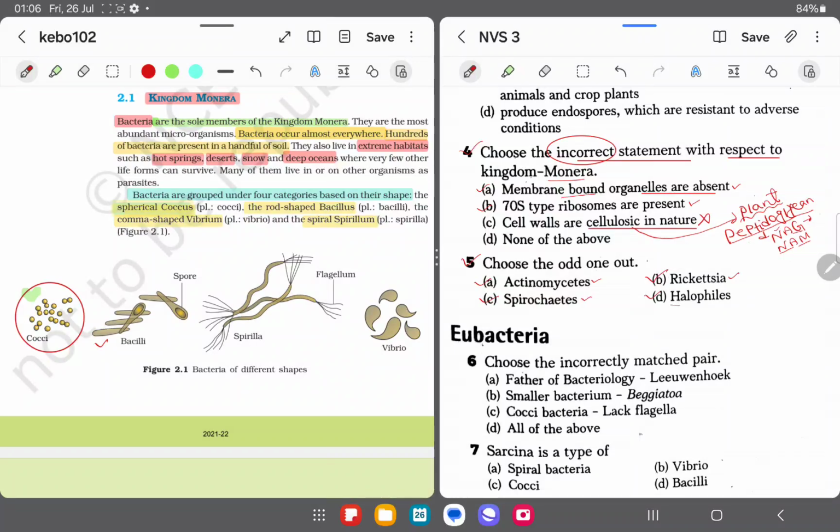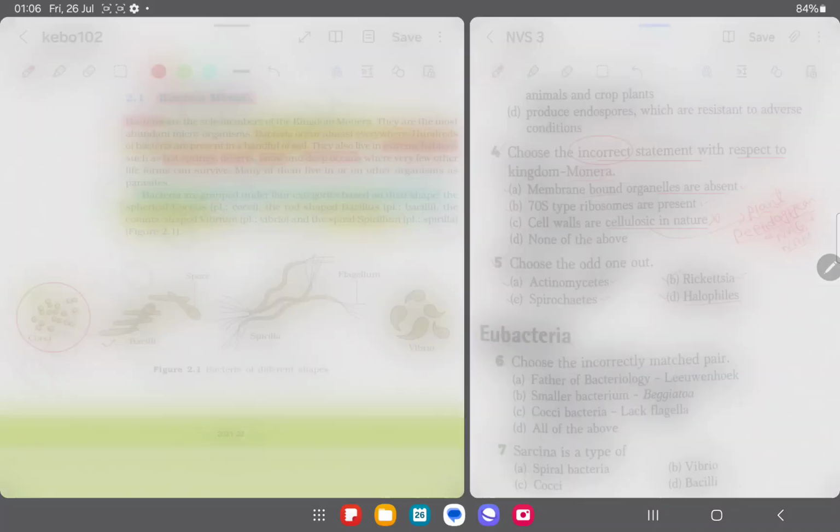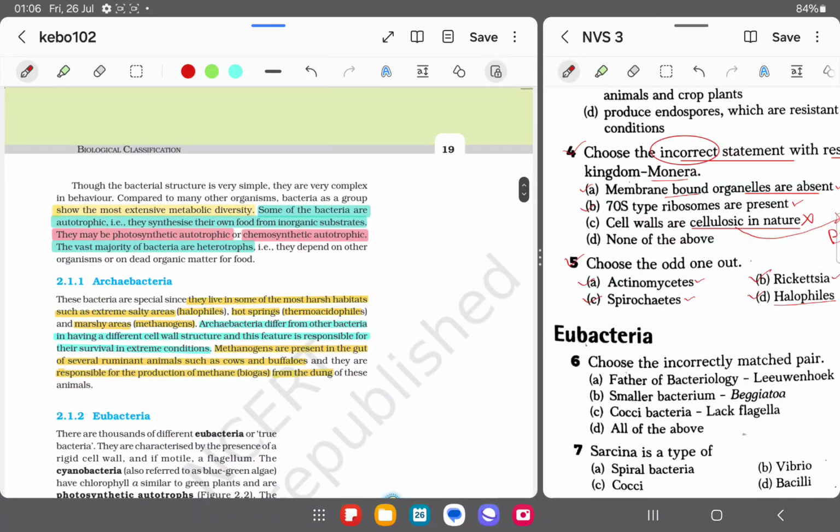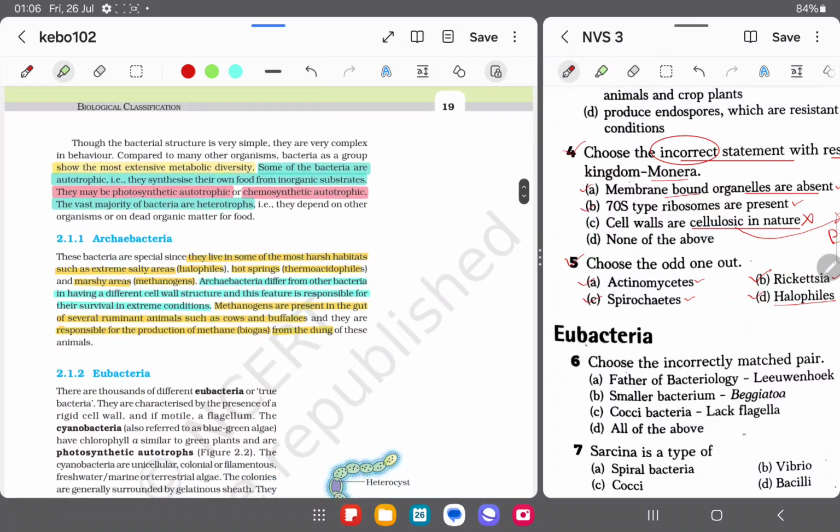And here you can see halophiles. Now if you see the NCERT, it is given there under archaebacteria, that these bacteria are special since they live in some of the most harsh habitats such as extreme salty areas.